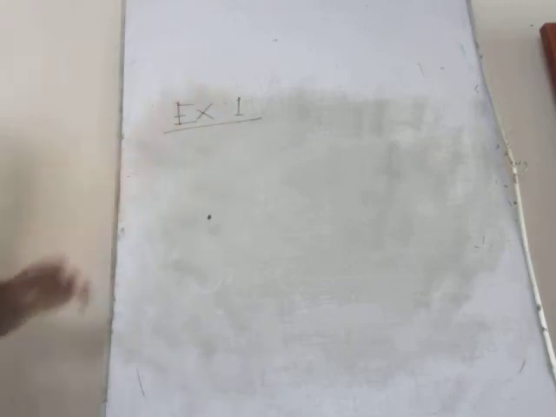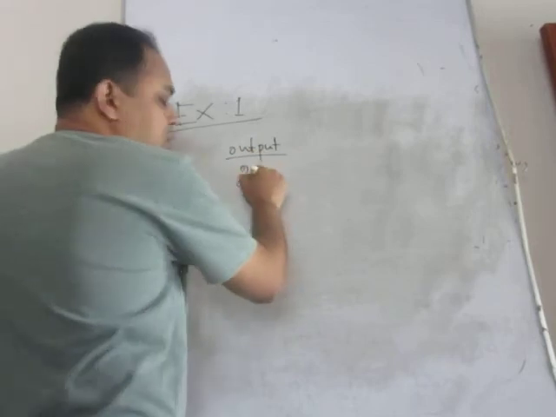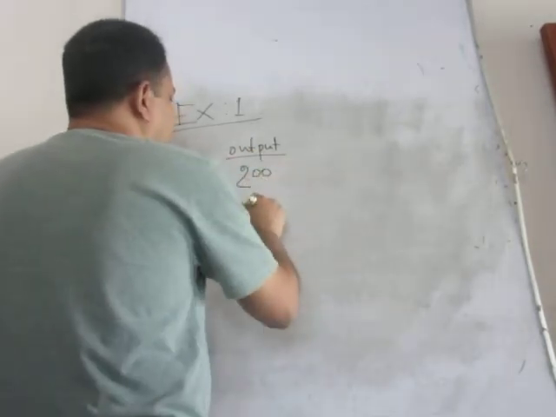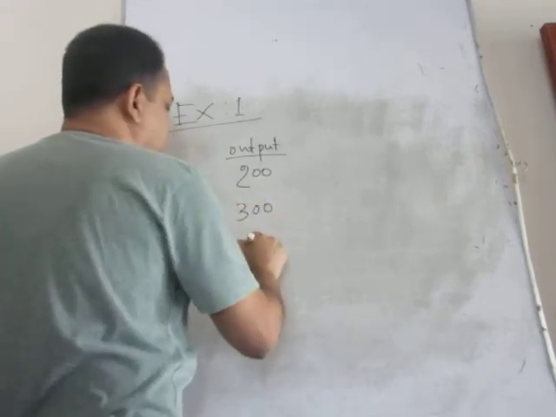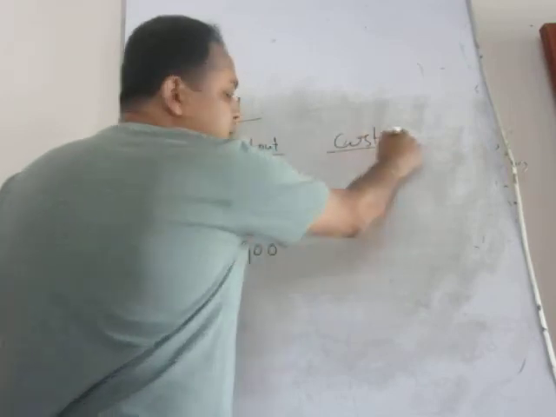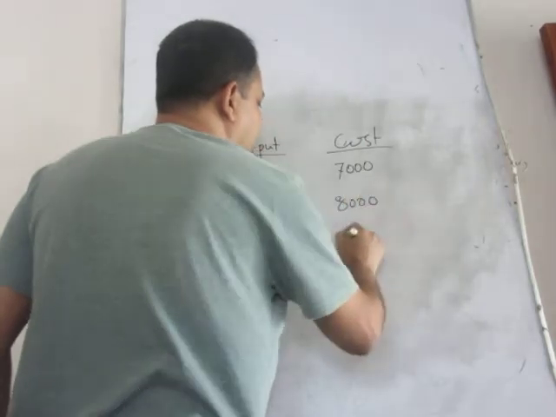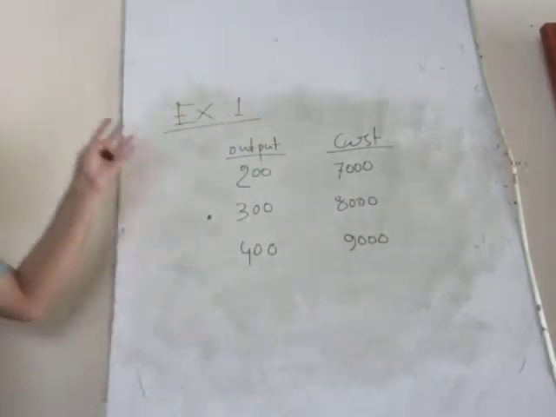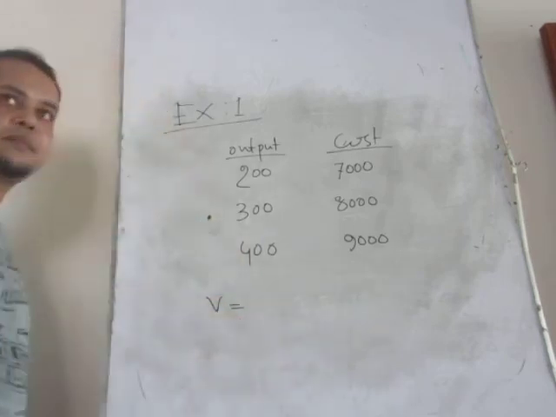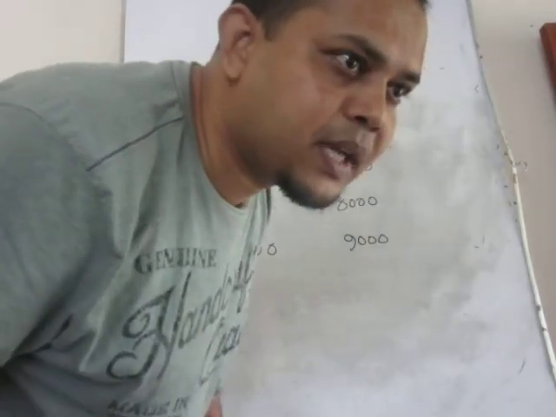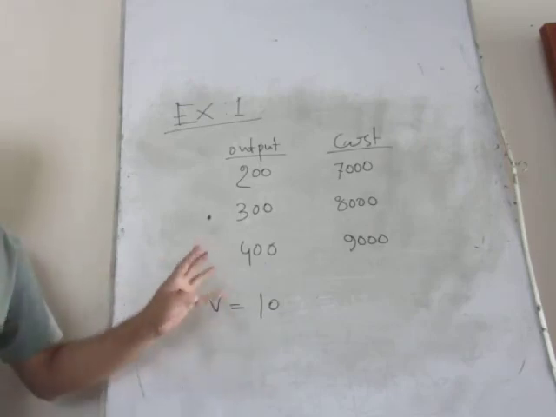According to your course note, the example is just like this one. Output is 200, 400 and 300 and 400, and related cost is 7,000, 8,000 and 9,000. So just like the previous model, you can use this historical data to find out the variable cost per unit, right? Here the variable cost per unit is calculated as 10. Cost of high activity minus, just like this.